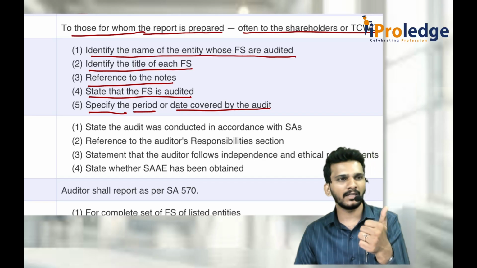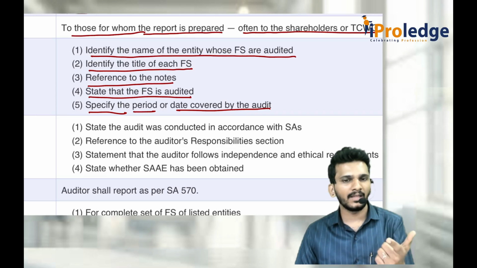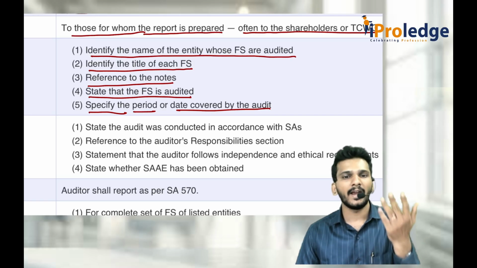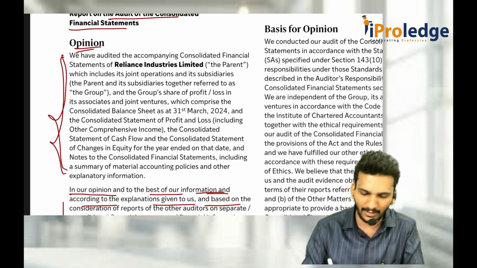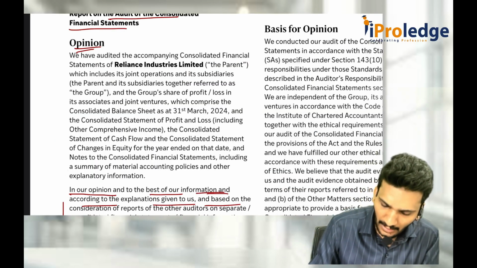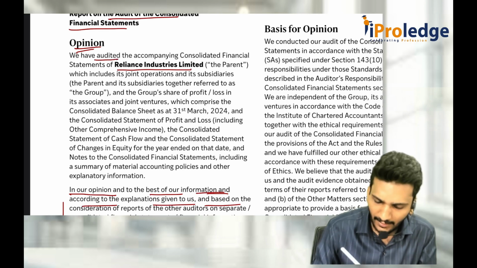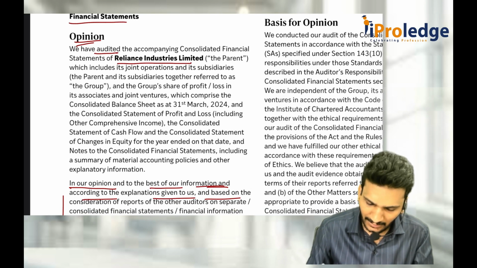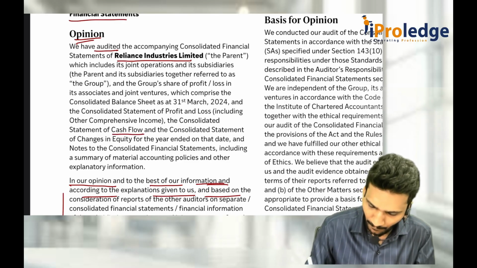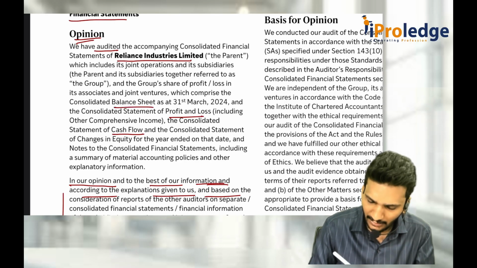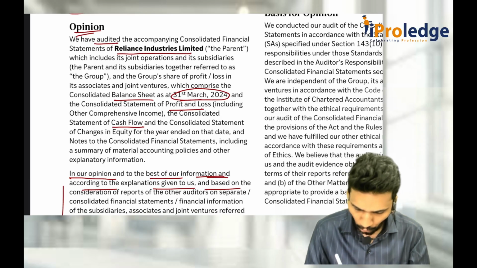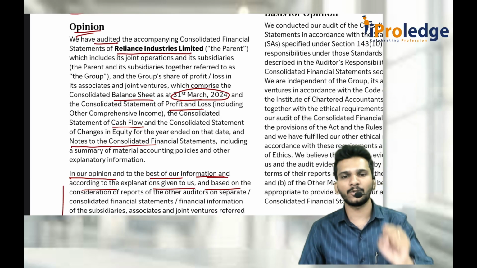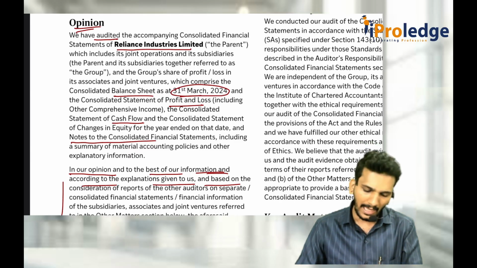First, identify the name of the entity whose financial statements are being audited. Identify the title of each financial statement. Reference to the notes. State that the financial statements were audited and specify the period or date that is covered by the audit. 5 things. If you go to the Reliance audit, I am not reading everything. I need 5 things. First, you should identify the name of the company. You should tell that you have audited it. You should even identify the names of the financial statements, that is cash flow, P&L, balance sheet. You should even identify the period also. You should even give the reference to the notes also, notes to the consolidated financial statements. These are the 5 elements which have to be identified by the auditor in the opinion section. After that, I have done the audit.